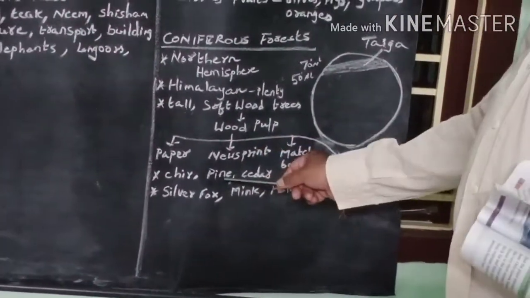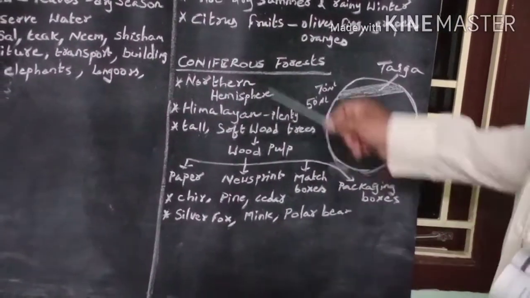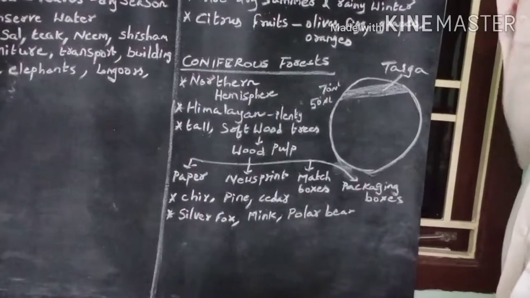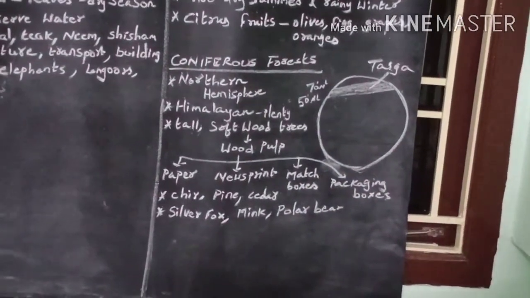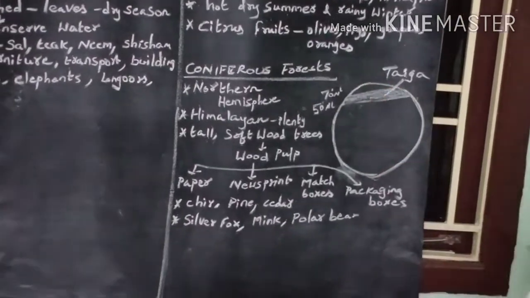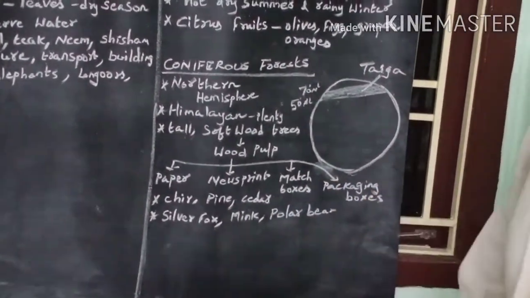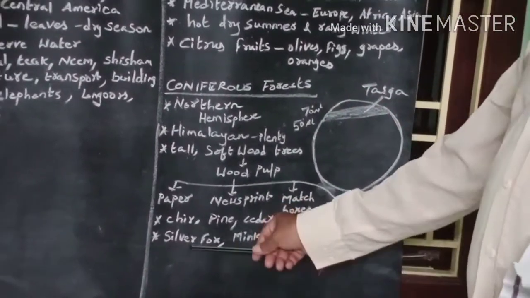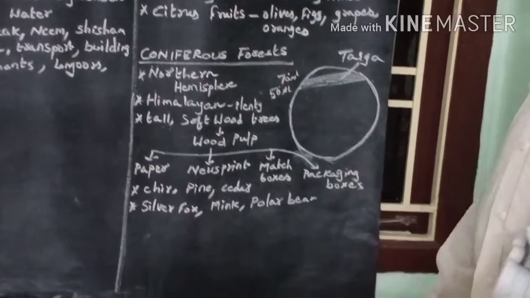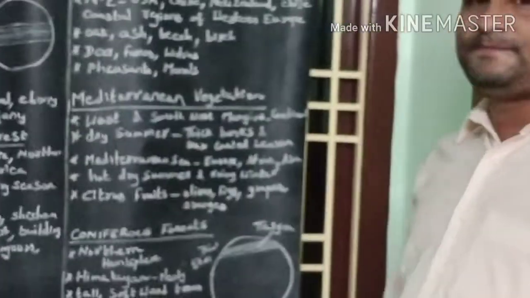Chir, pine, and cedar are the important softwood trees grown in the coniferous forest. Silver fox, mink, and polar bear are the common animals found in the coniferous forest.